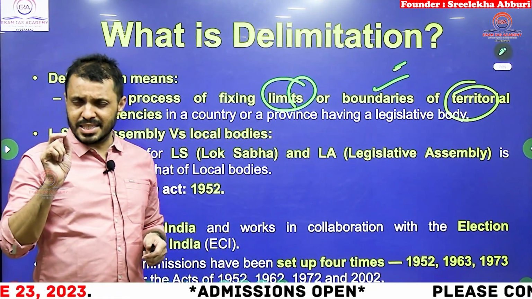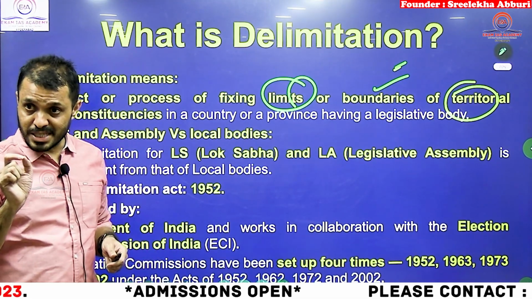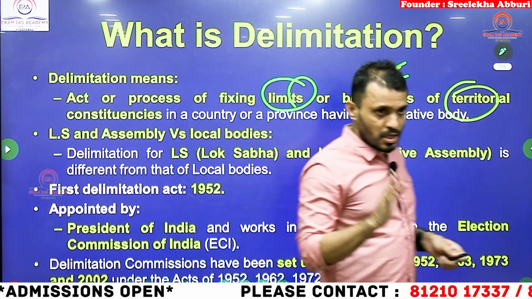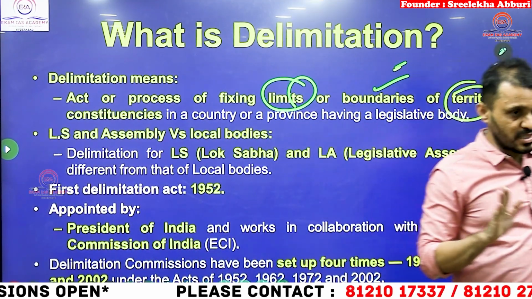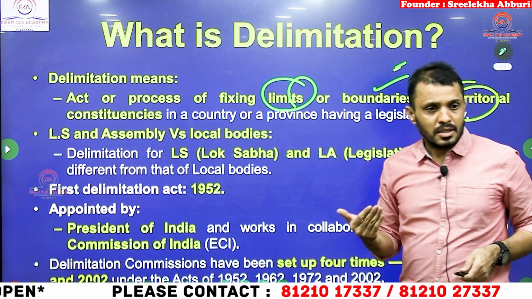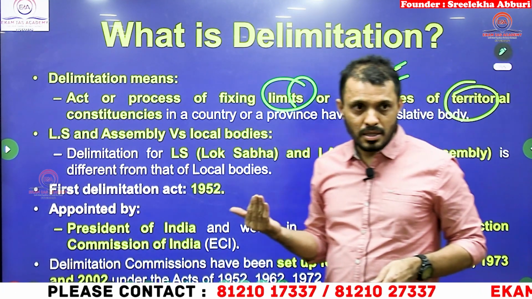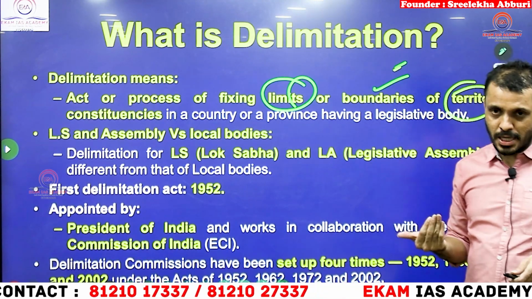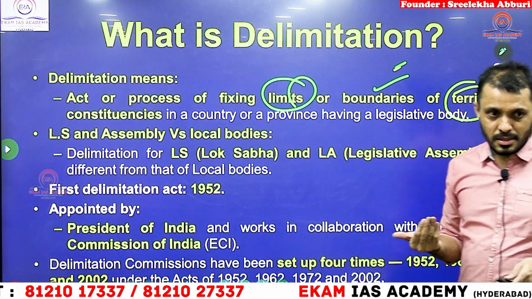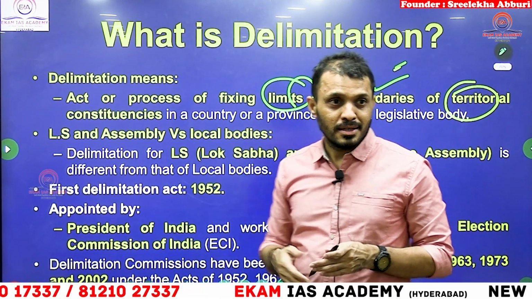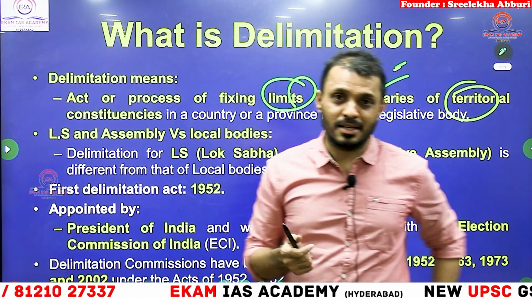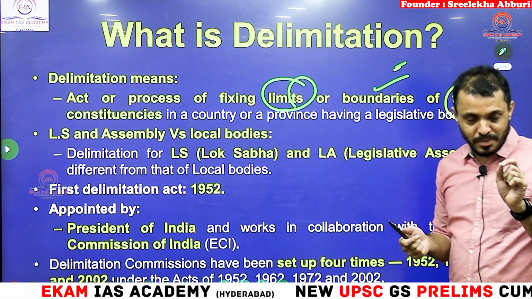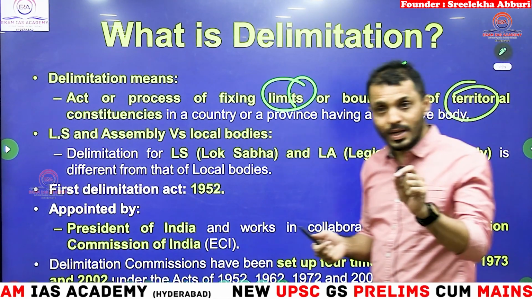You know that, students, SC/ST reservations are there only in the Lok Sabha as well as the Assembly. There is no reservation in the Rajya Sabha as well as the Council. What about the President? Do you have SC/ST reservation for the President? No, sir. No reservation. Vice President? No. Speaker? Do you have any SC/ST reservation for Speaker? No. Okay. You have SC/ST reservation only for the Lok Sabha as well as the Assembly and local government.